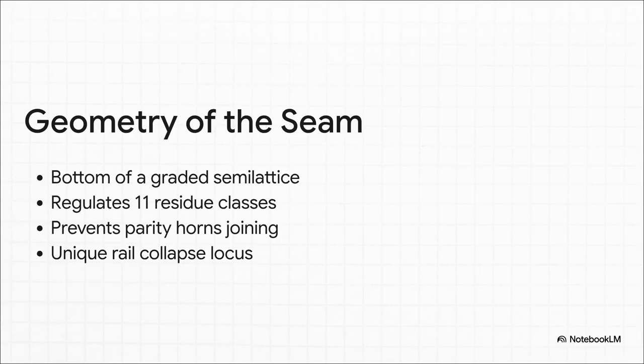Now, I know that sounds like a mouthful, but essentially, it's just a structural funnel that regulates exactly 11 distinct residue classes. It physically prevents the even and odd parity horns from ever crossing paths. If you pull this K-pair out, or even just slightly damage it, the whole rail structure collapses entirely. It is the absolute irreplaceable heartbeat of the schedule's geometric determinism.